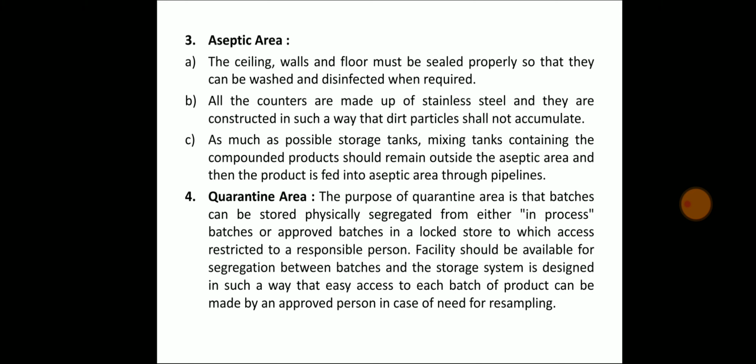Facility should be available for segregation between batches, and the storage system is designed in such a way that easy access to each batch of product can be made by an approved person in case of need for resampling.